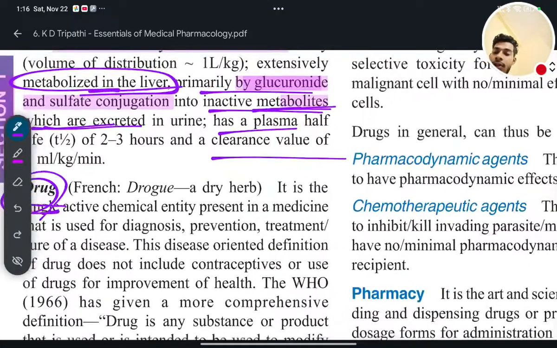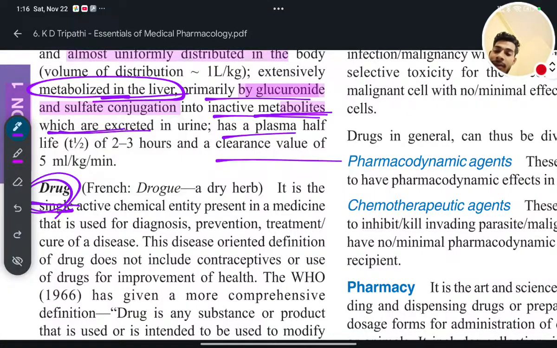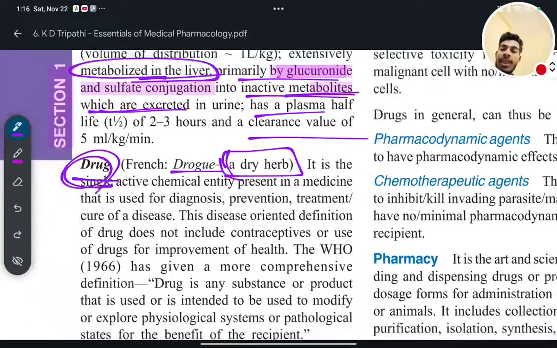Okay, so in French the word drogue means a dry herb. Okay, herb means plant part. Herb means plant part and dry means dry, so it is a type of dry plant part.